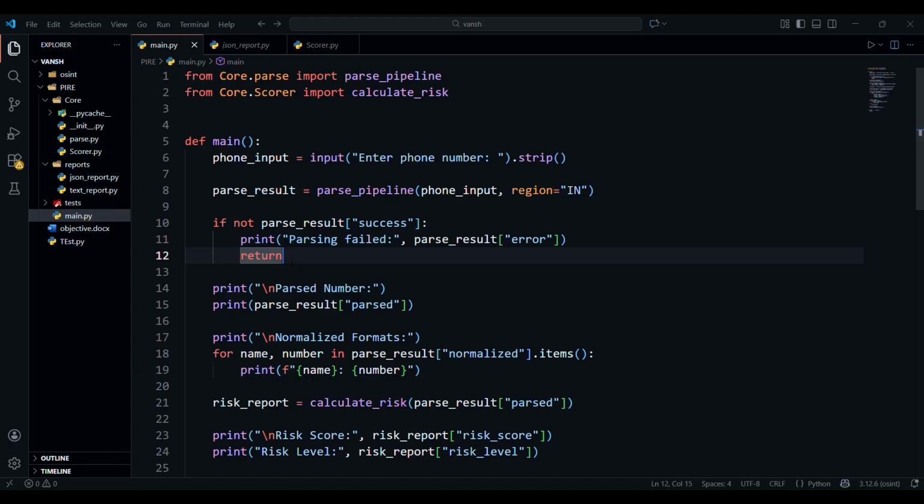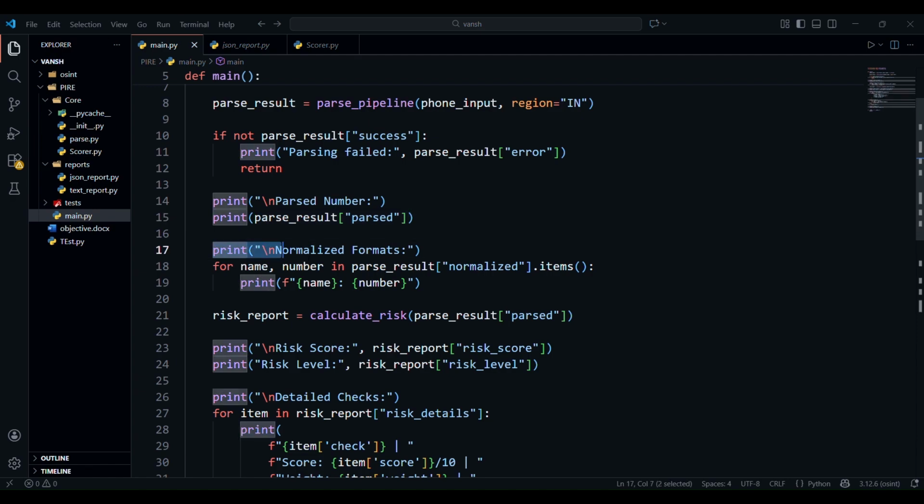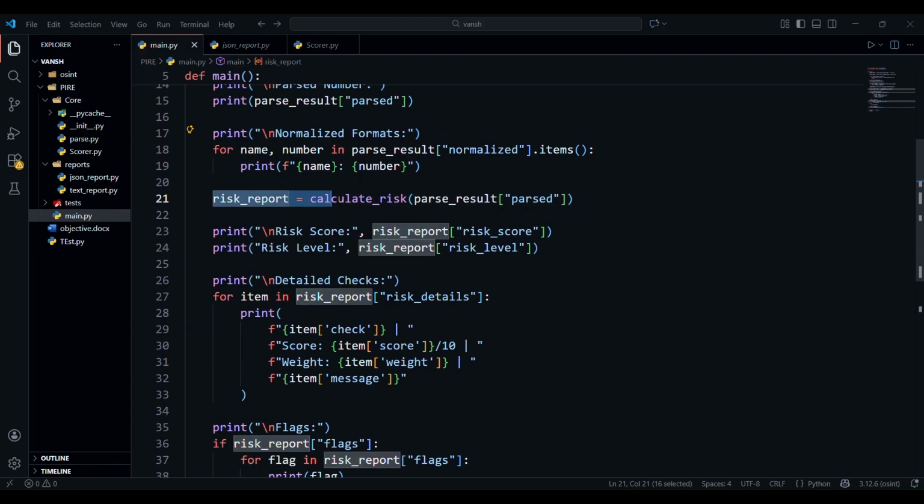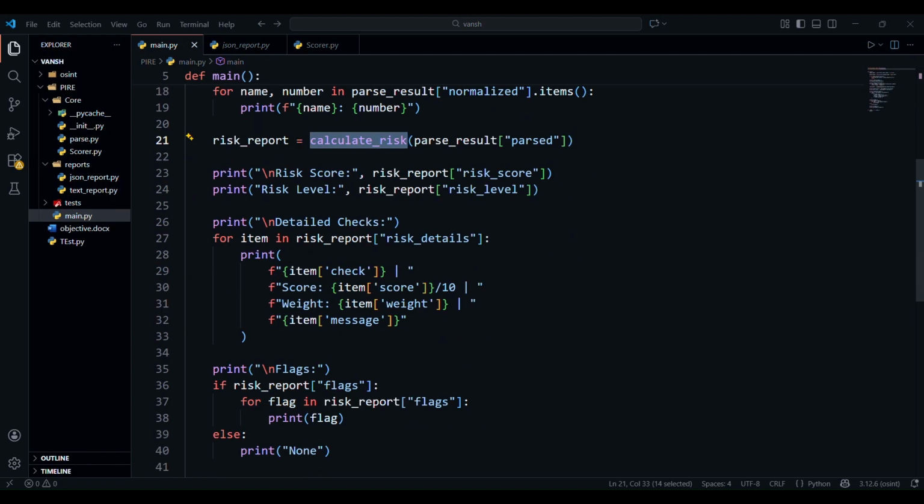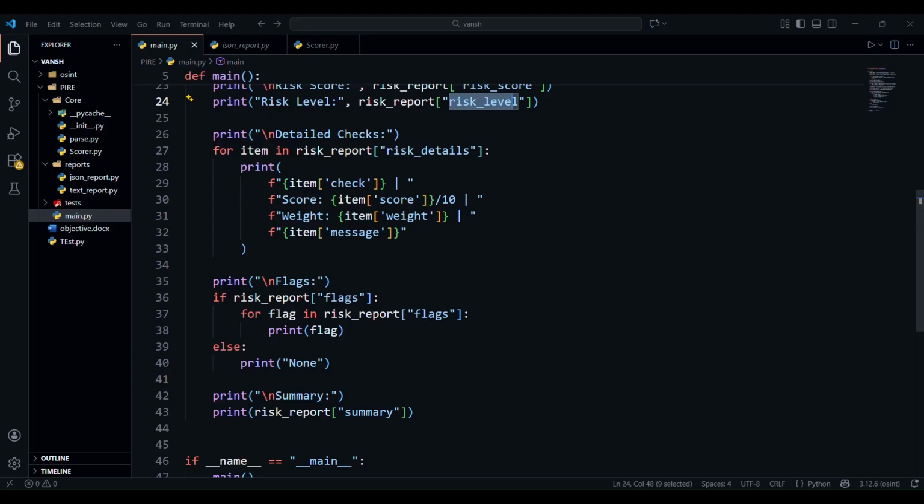This is also known as defensive coding. If a number is unable to parse, it will not go to the score.py. It will save time and also CPU memory. So if the number is parsed, it will jump to this line where it will print the parsed number, and here it will print the normalized format like E164 and international format, and then it will go to the calculate risk function which I have mentioned here, and from that specifically it goes to the risk score and risk level, and it will print the value of risk score and risk level.